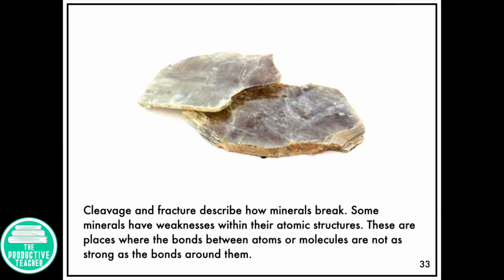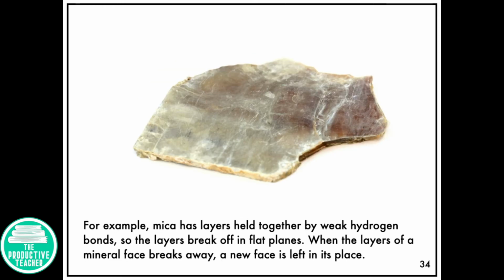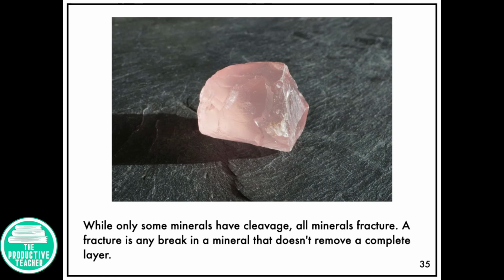Cleavage and fracture describe how minerals break. Some minerals have weaknesses within their atomic structures. These are places where the bonds between atoms or molecules are not as strong as the bonds around them. For example, mica has layers held together by weak hydrogen bonds, so the layers break off in flat planes. When the layers of a mineral face break away, a new face is left in its place. While only some minerals have cleavage, all minerals fracture. A fracture is any break in a mineral that doesn't remove a complete layer.